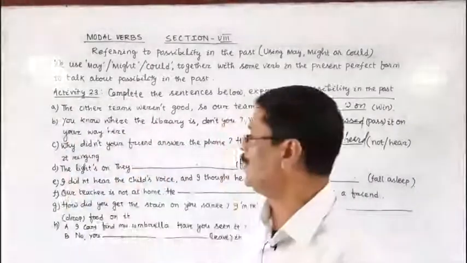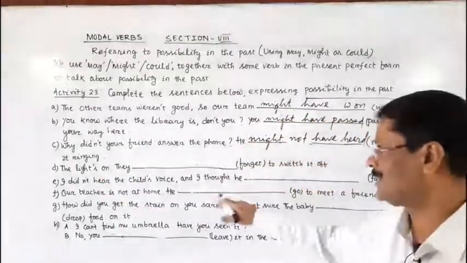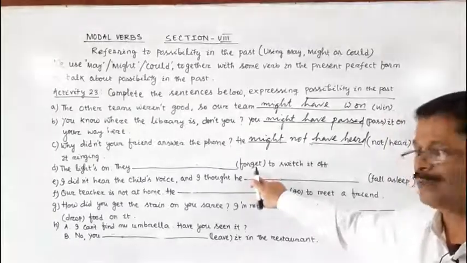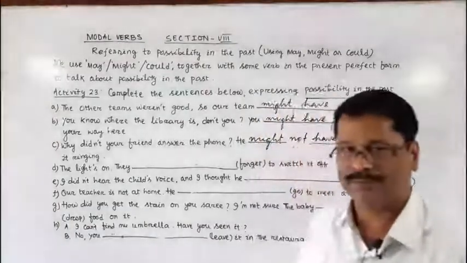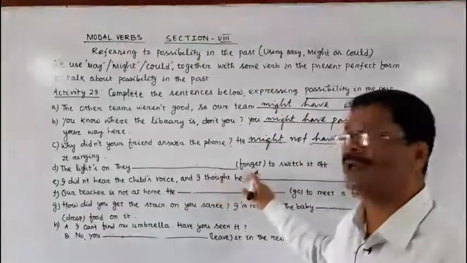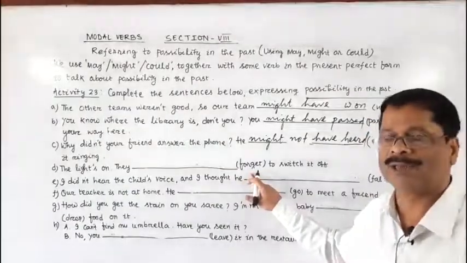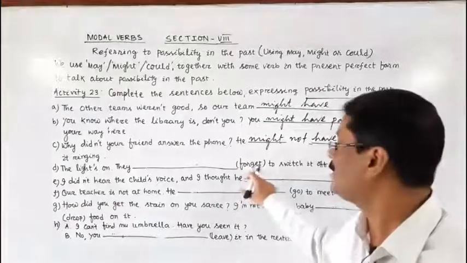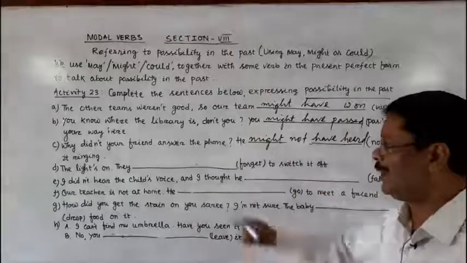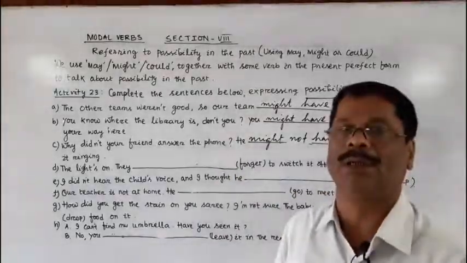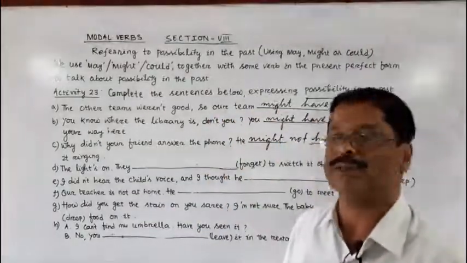Now let us go to the next question. The light is on. They dash. The verb that is given in the bracket is forget, to switch it off. The light is on. They may have, and the V3 form of forget is forgotten. Forget, past tense is forgot, and past participle is forgotten. They may have forgotten to switch it off, or they might have forgotten to switch it off, or they could have forgotten to switch it off.